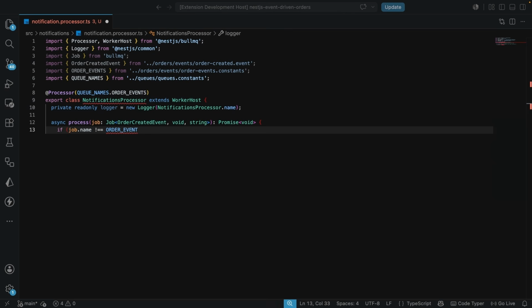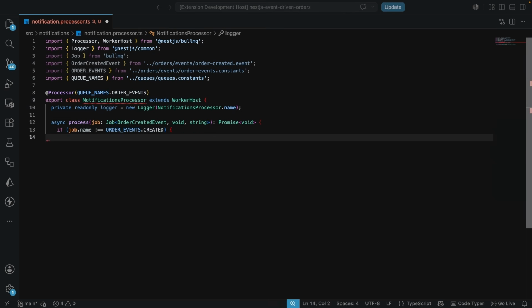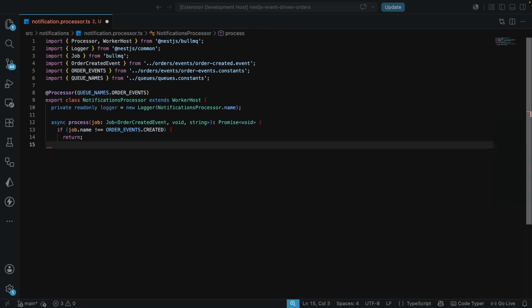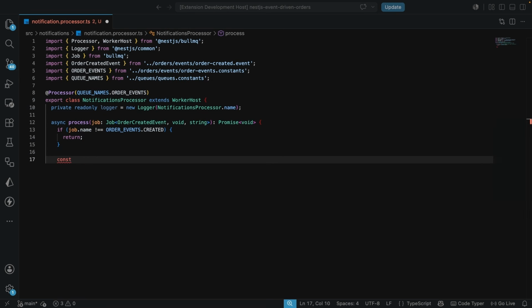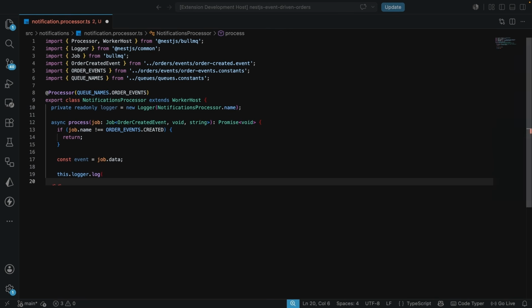Now we want to make sure we are not handling events where the name is not created, so for events that are not created, we're just going to return. And here we're going to have the event, which we're going to retrieve from job.data. Then we're just going to do something very simple and straightforward. This is where you would actually send your notification, but now we're just going to fake it as though we are sending a notification to the user. So we're just going to leave this log over here saying sending confirmation email for this order to this specific user, and we also want to have the attempt here.